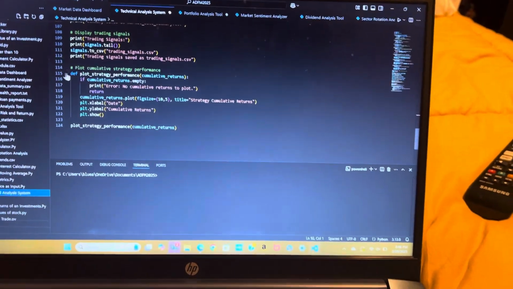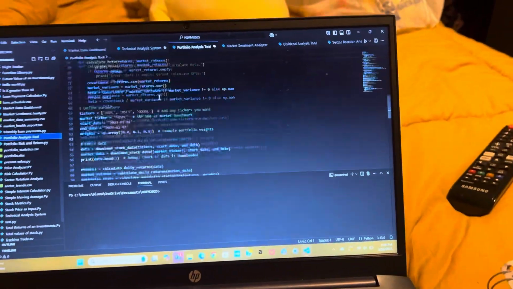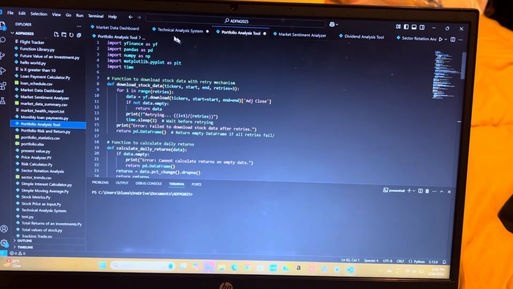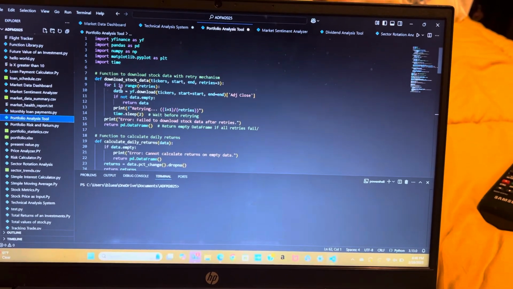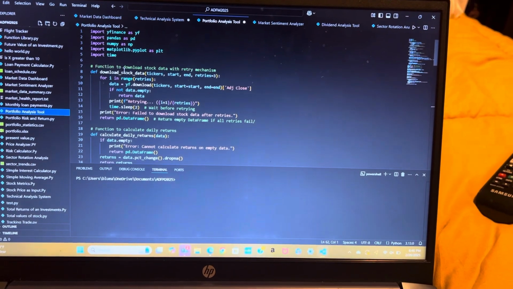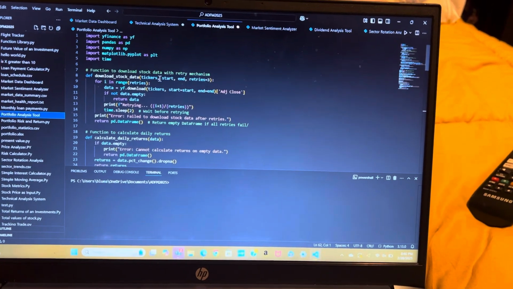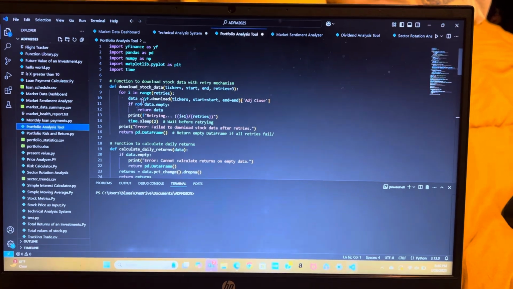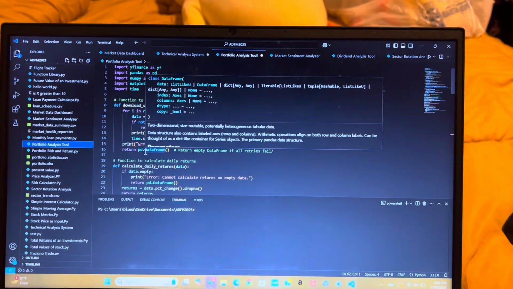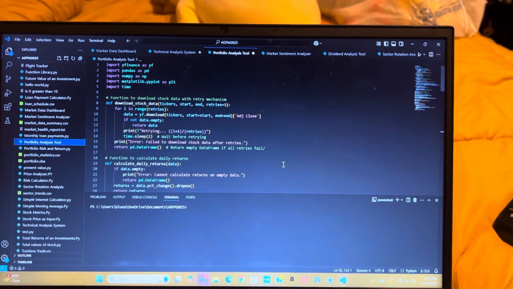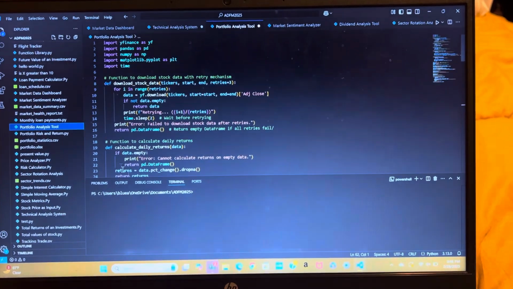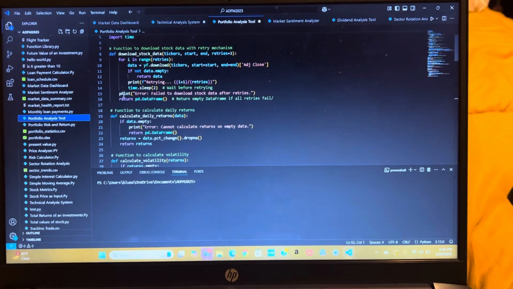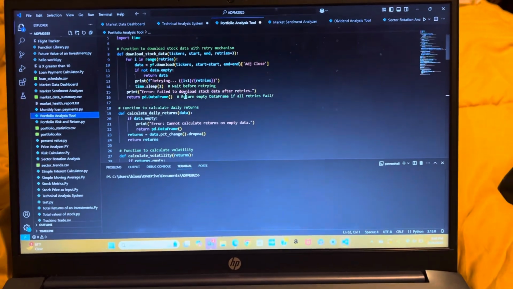Now we're on to the portfolio analysis tool. This one starts with the packages that we need to run the code. This is where we download the stock and market data. Then again, applying that if-else statement, if we can successfully pull this data, we calculate those daily returns and that volatility. If we can't, we print an error message, but we keep going with the code.